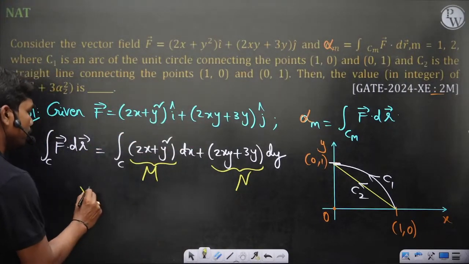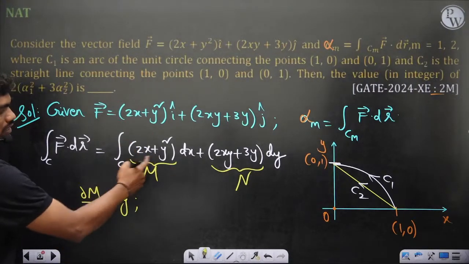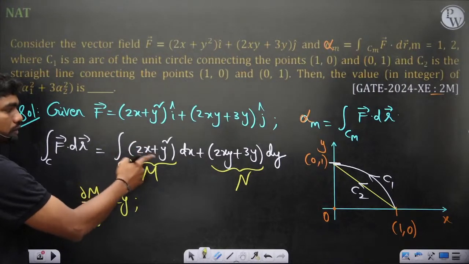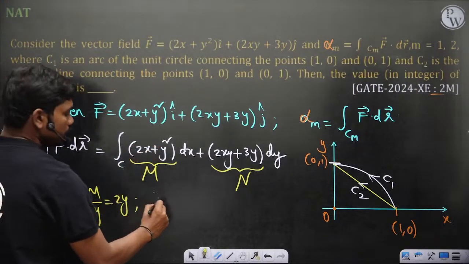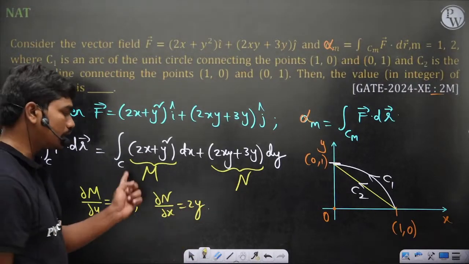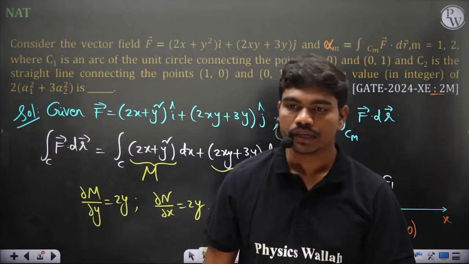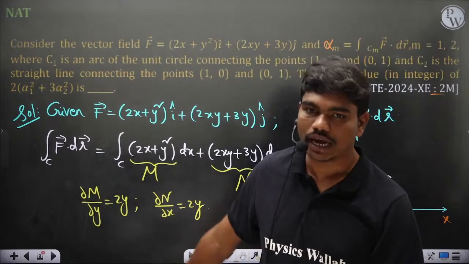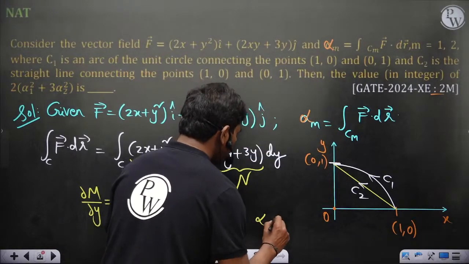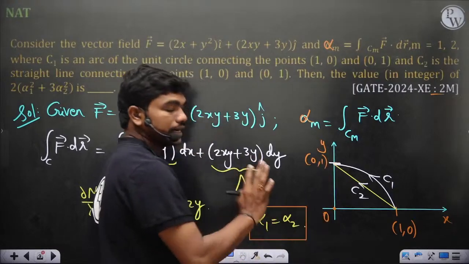So ∂M/∂y is equal to 2y. If you differentiate this function with respect to y partially, the derivative of the first term is 0 and the derivative of the second is 2y. Similarly, ∂N/∂x, if you calculate, is still 2y. So this tells you that this vector function is an irrotational vector function. Okay, so it's independent of the path, which means α1 and α2 would be the same. This is the first understanding from this integration.